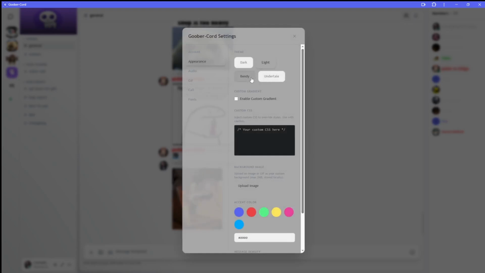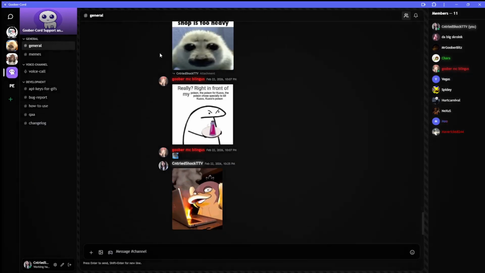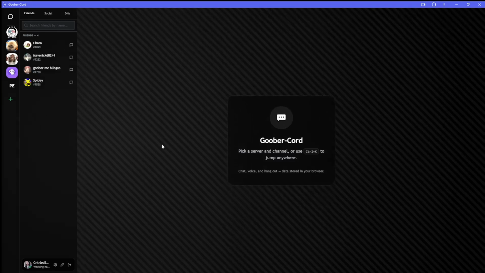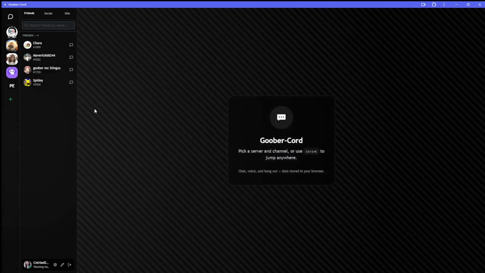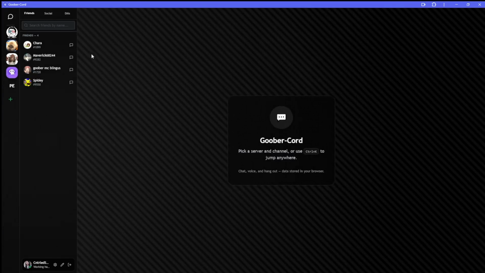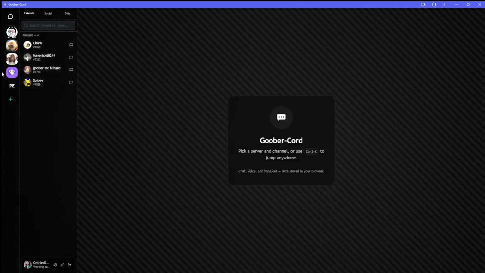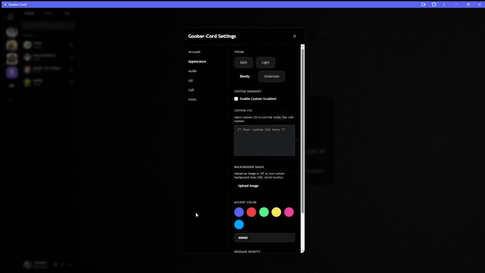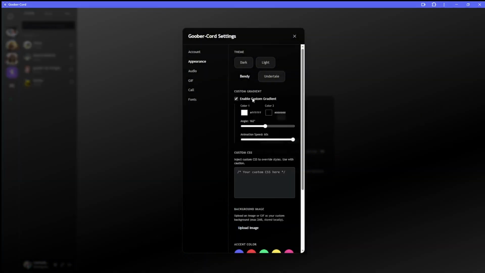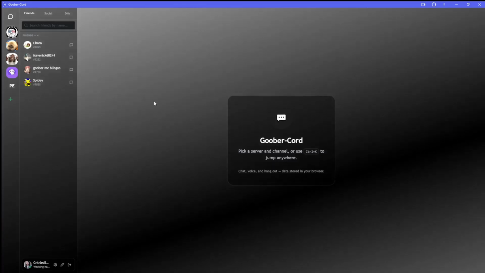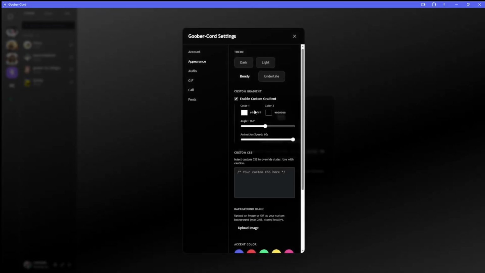Next up, we are going to be adding the bendy mode here, which is my own custom one that I added. It's relatively clean. It's just a thing that moves back and forth. If you actually want to see the way I use this along with my own custom one, you just enable your custom gradient, and boom, it's actually really damn nice.